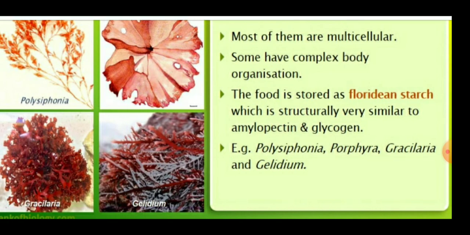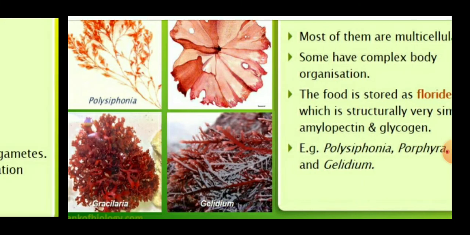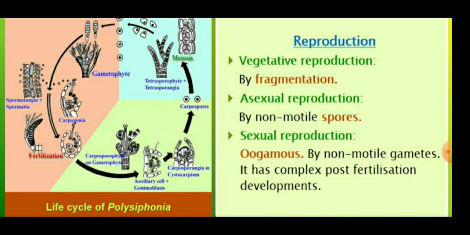The food is stored as floridean starch, which is structurally very similar to amylopectin and glycogen, and complex body organization is also present because these are multicellular filamentous algae. The examples of the Rhodophyceae are Polysiphonia, Gelidium, Gracilaria, and Porphyra. The reproduction is also of three types: vegetative by fragmentation, asexual by non-motile spores, and sexual reproduction by oogamous type, by non-motile gametes, with complex post-fertilization development.